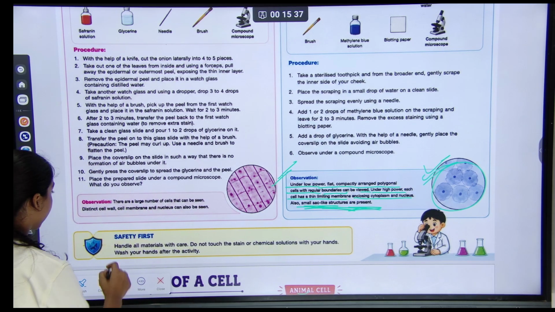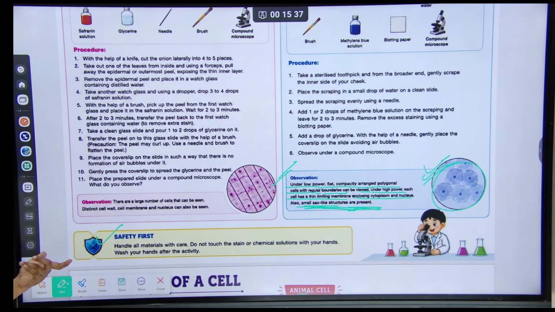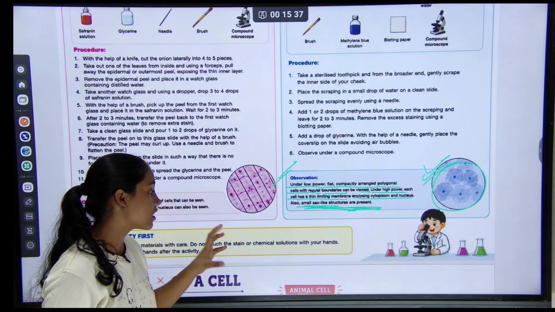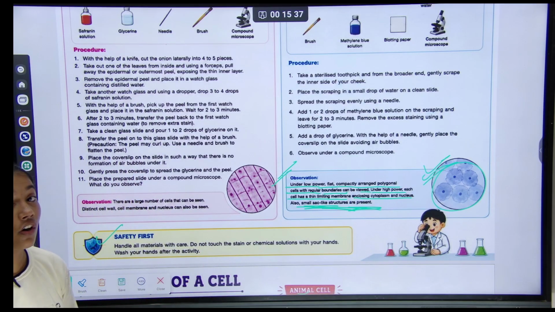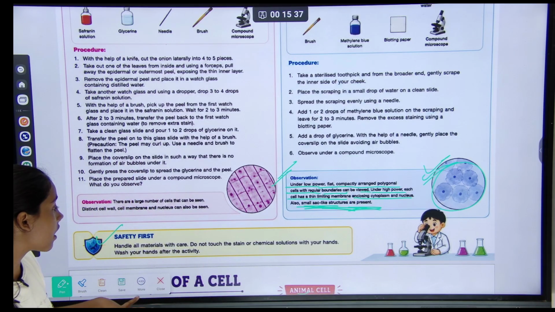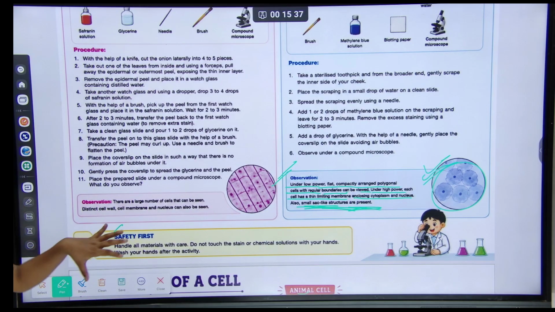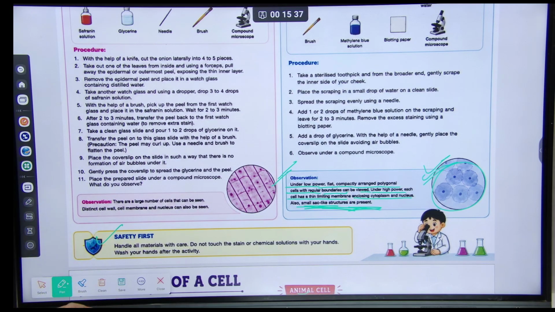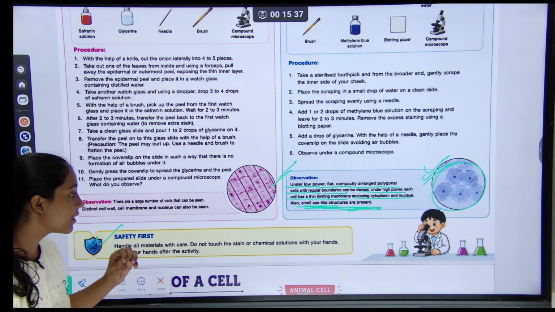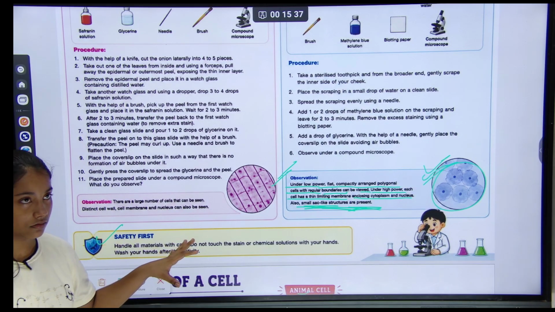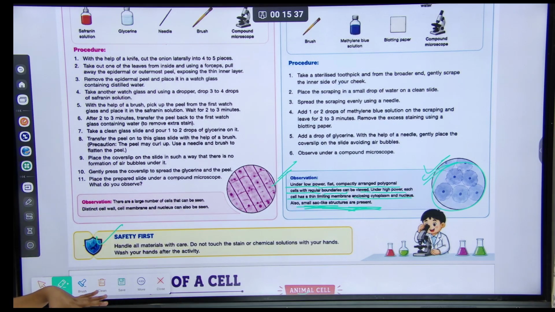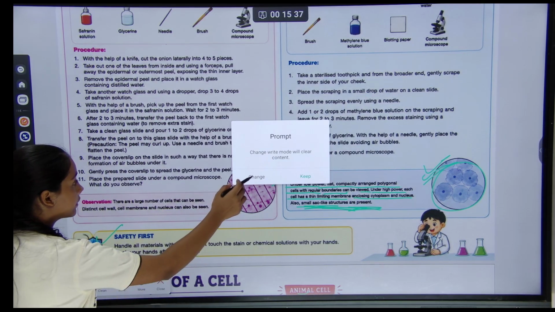Safety first: handle all materials with care. Do not touch the stain or chemical solutions with your hands. Wash your hands after the activity. Understood?